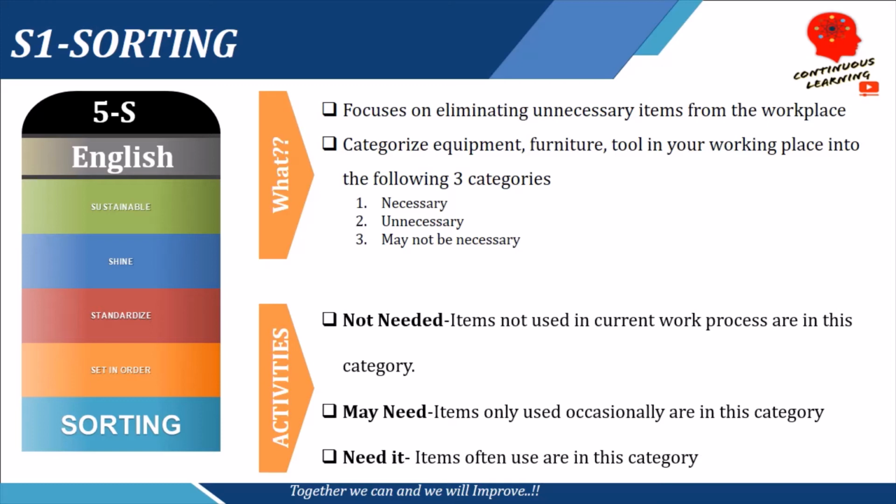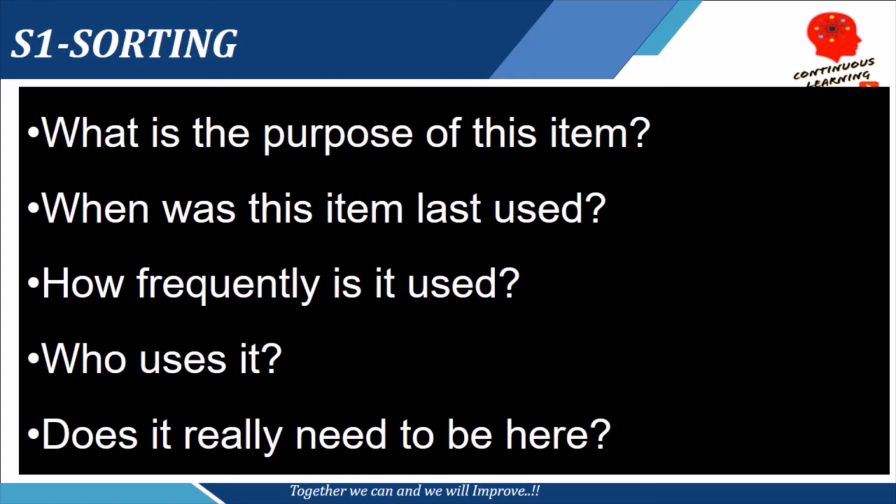So in this section, there are certain questions which should come to our mind. The questions are, number one, what is the purpose of this item? Second, when was this item last used? Third, how frequently do I use this item? Fourth, who uses this item? And fifth, does it really need to be here? So if you figure out the answers to these questions, you would easily be able to sort your items into the categories we discussed earlier, that is necessary, may be necessary, and not needed.